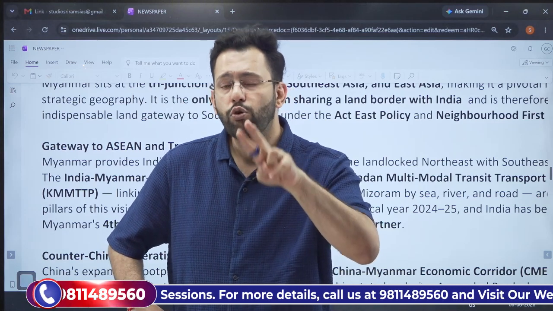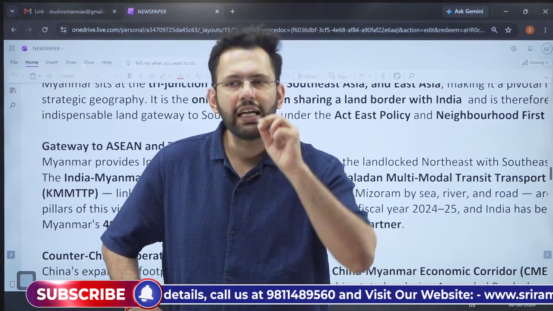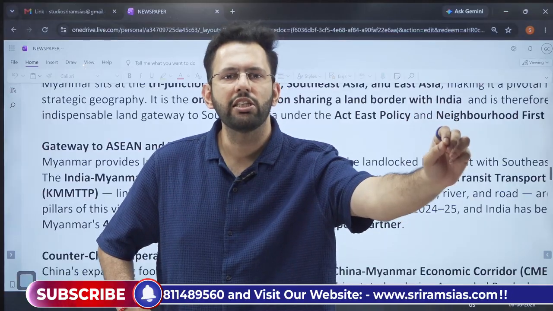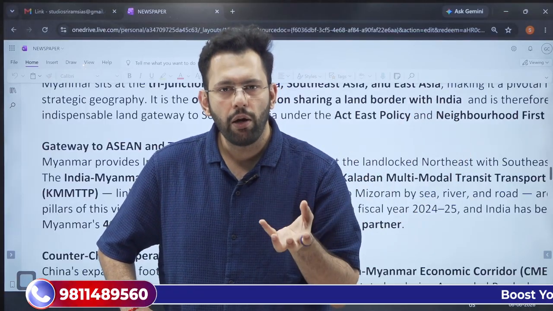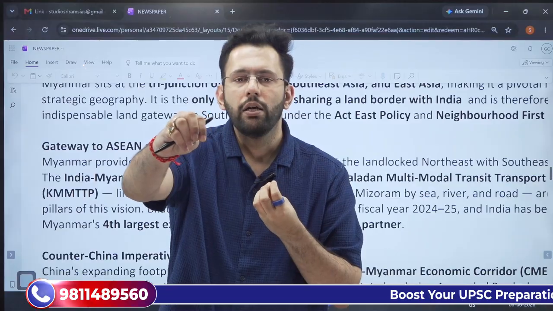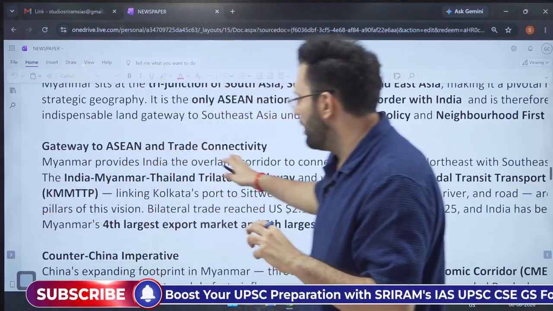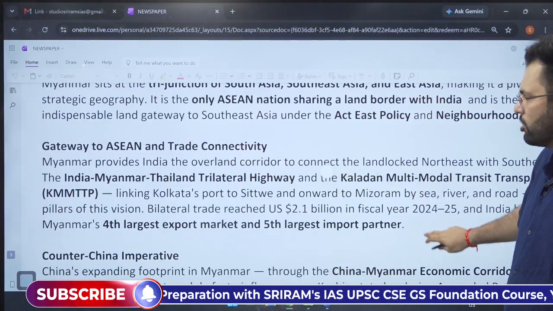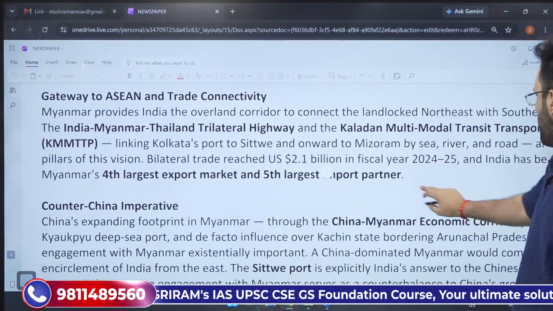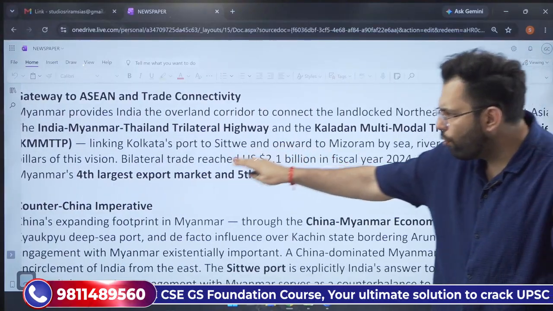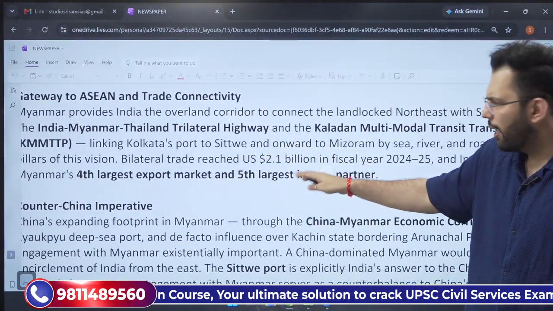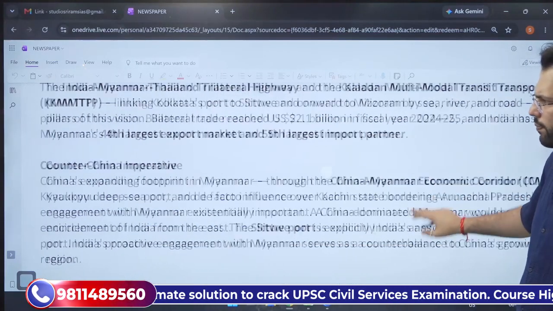These 2 projects will serve 2 purposes. Not only will it increase India's connectivity to the Southeast Asian states, but India will also be better connected with its northeastern states, bringing development to the northeast. So it is a gateway to ASEAN and provides trade connectivity. India has become Myanmar's 4th largest export market and 5th largest import partner.